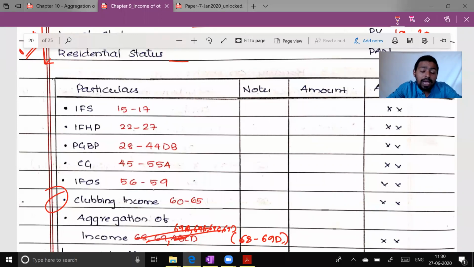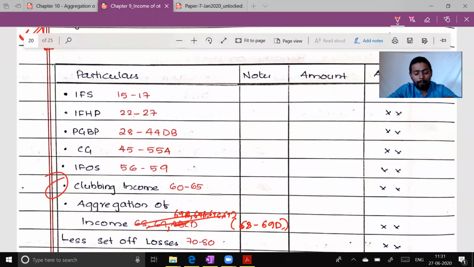Section 25A talks about whenever you recover unrealized rent or arrears of rent, it will be taxable subject to 30% standard deduction. Section 26 is co-ownership and 27 is deemed ownership. So this is how we have finished the discussion on house property.